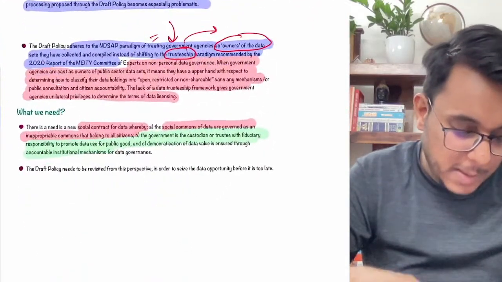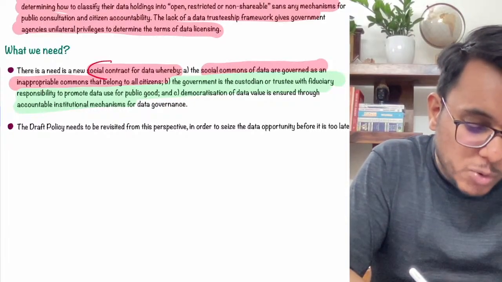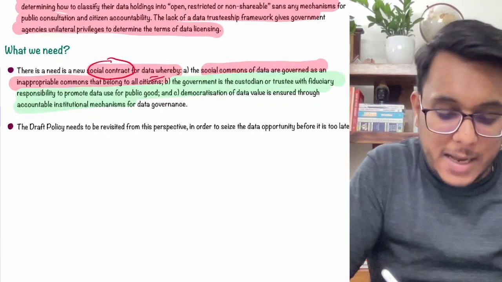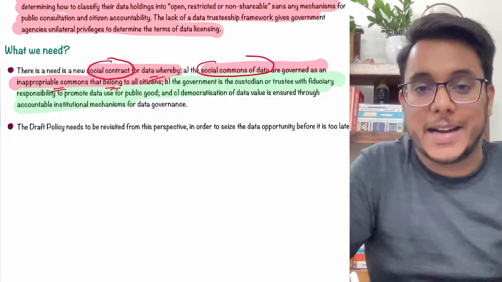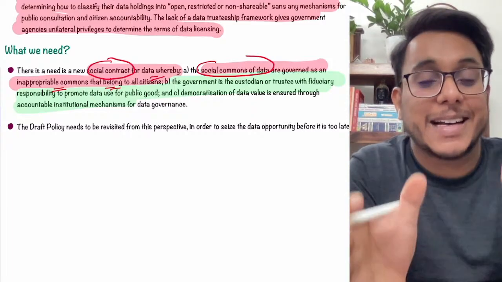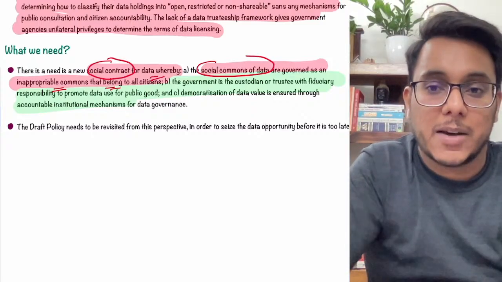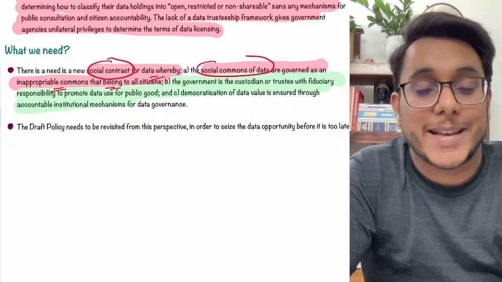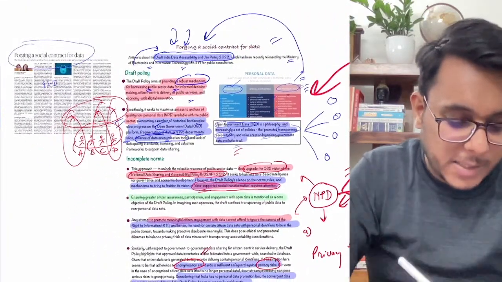So this is something that has been talked about. The article says that we need to build a new social contract on the basis of data, where the social commons of data are governed as an appropriate commons. We need to come out with a new social contract where the people who are contributing the data are at the center of concern. The government needs to be the custodian, the trustee, and not right away the owner of the data. So this is something that has been provided here.